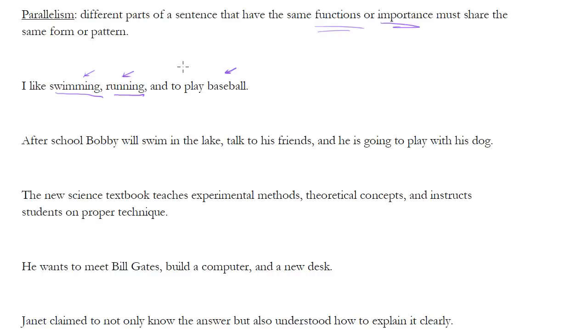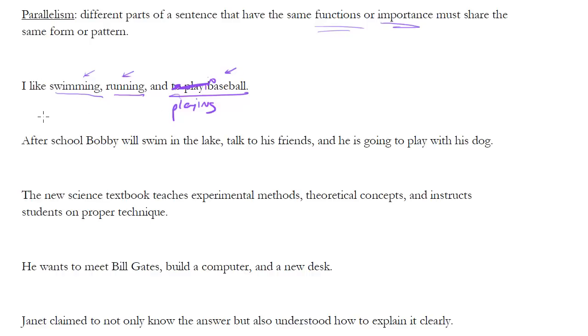So one of the ways you see parallelism is in lists of things. So here, I like swimming, running, and playing baseball. And now it would be in the same form. In theory, you could say also, I like to swim, to run, and to play baseball. But if this was the underlying portion of the sentence, obviously you'd have to fix that, and you'd have to make it playing.